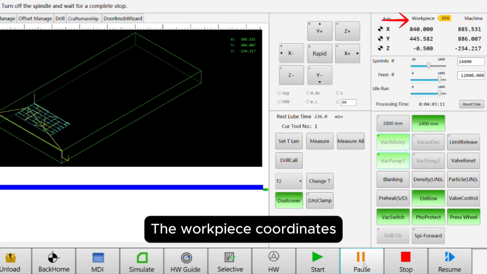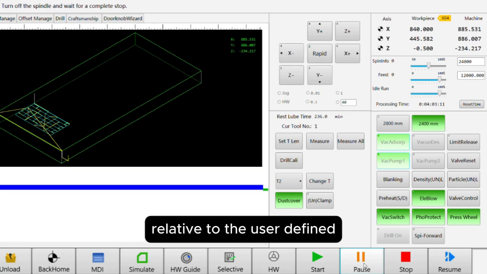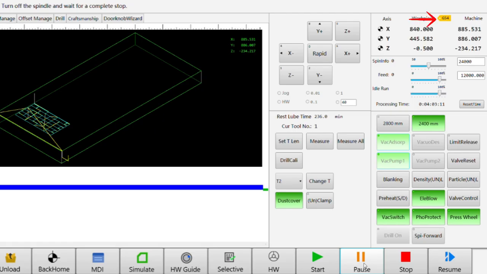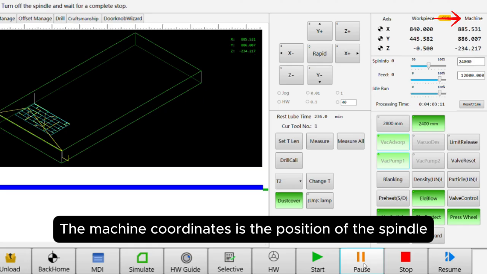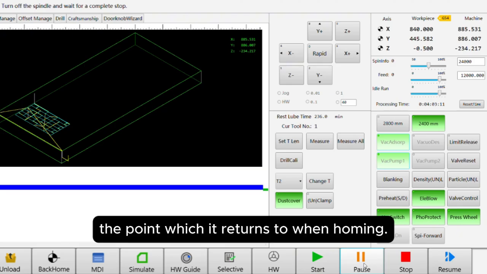The workpiece coordinates is the current position of the spindle relative to the user-defined workpiece coordinate system, currently G54. The machine coordinates is the position of the spindle relative to the machine's absolute reference point, the point which it returns to when homing.